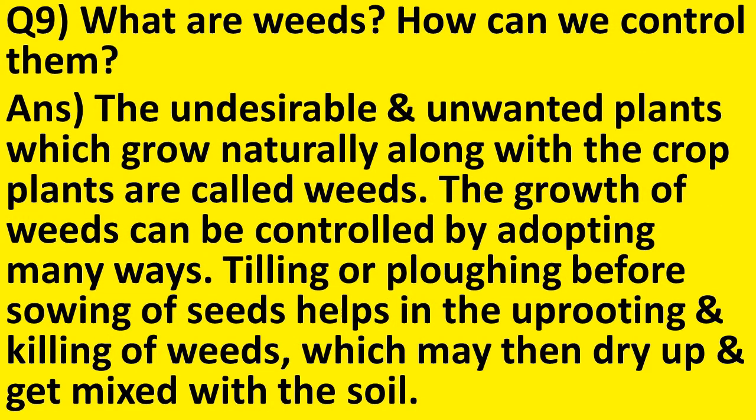Now we will discuss question number 9. What are weeds? How can we control them? Answer: the undesirable and unwanted plants which grow naturally along with the crop plants are called weeds. The growth of weeds can be controlled by adopting many ways. Tilling or ploughing before sowing of seeds helps in the uprooting and killing of weeds, which may then dry up and get mixed with the soil.